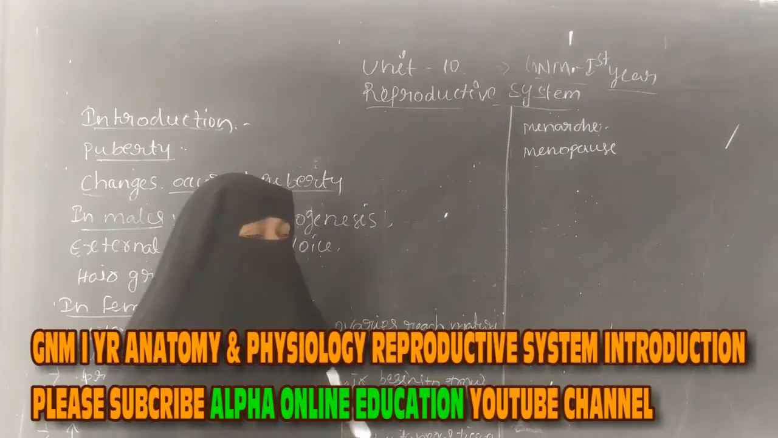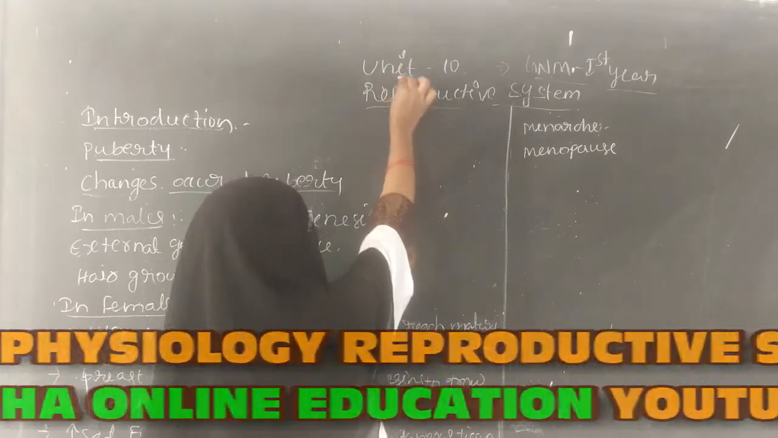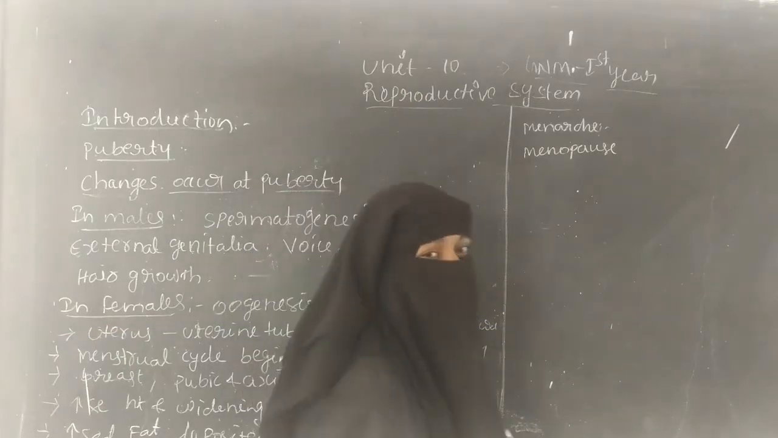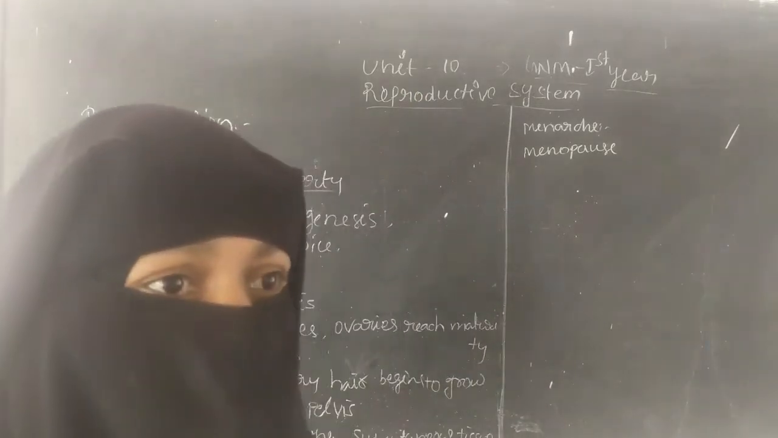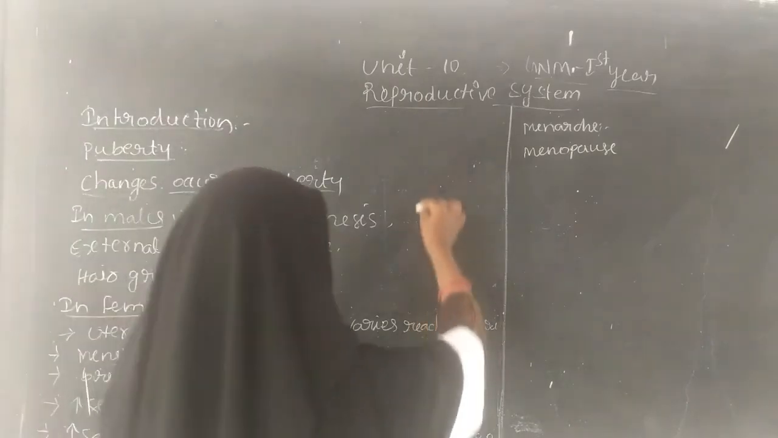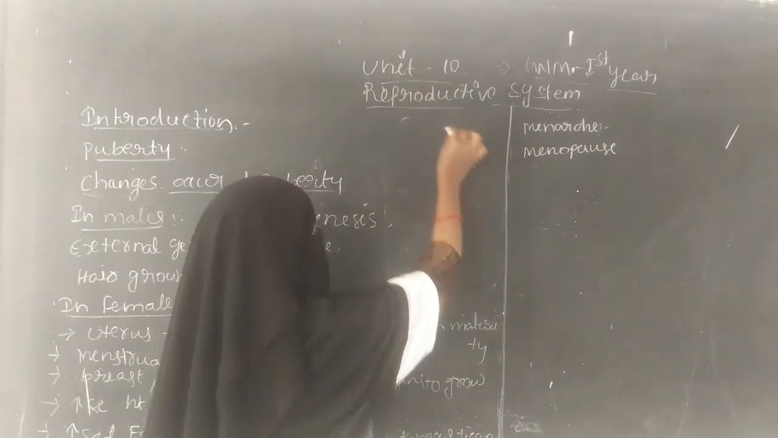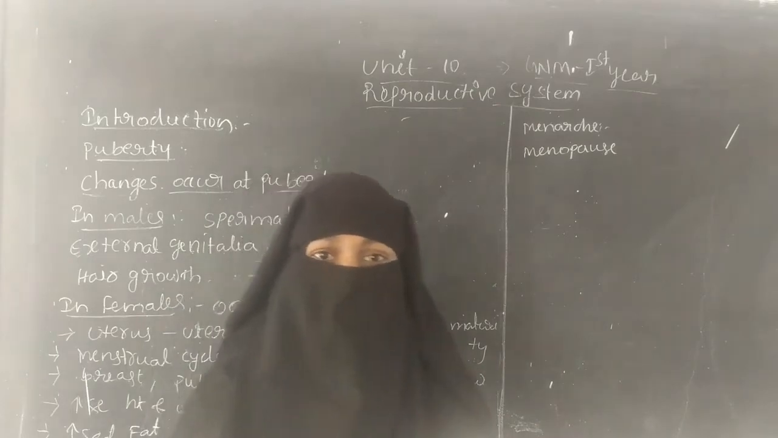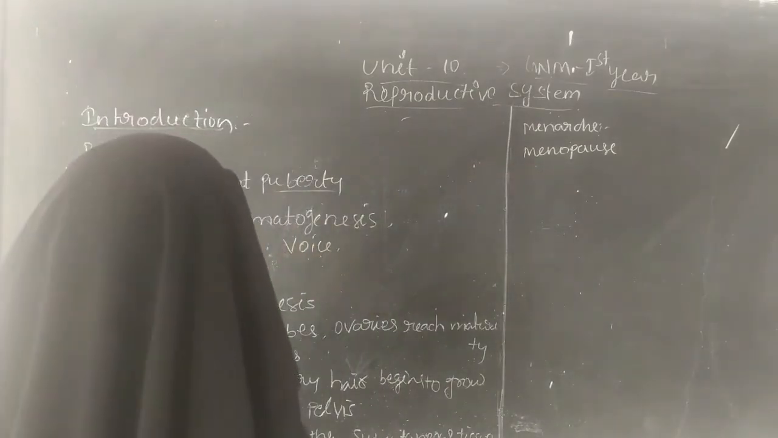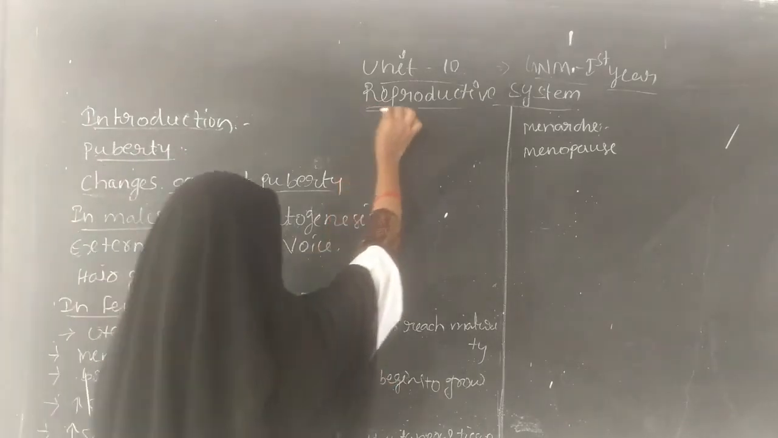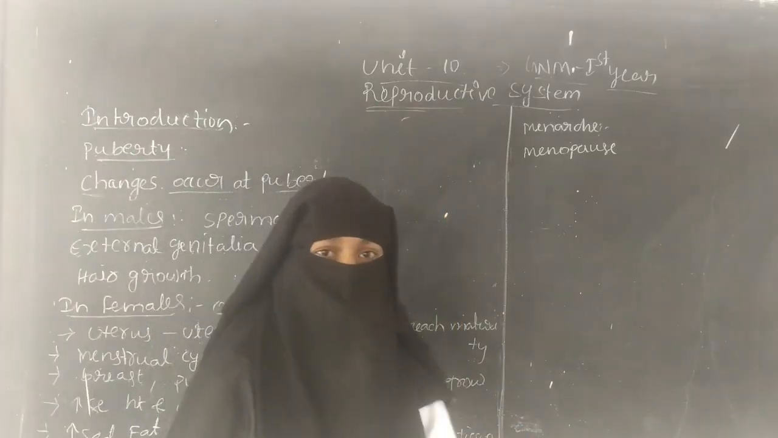Hi everyone. Today I am going to discuss Unit 10, Anatomy and Physiology for the GNM first years. In this we are going to discuss Unit 10, the Reproductive System, starting with an introduction to the reproductive system.